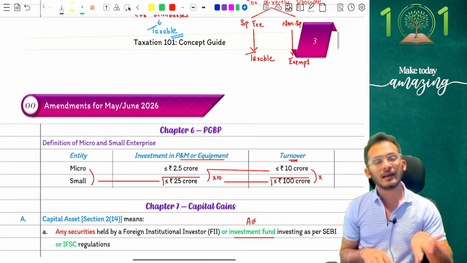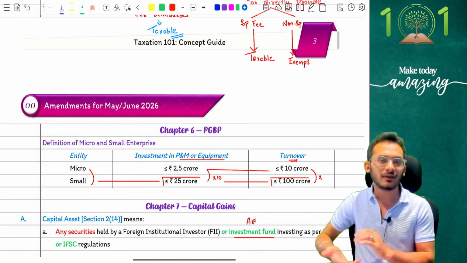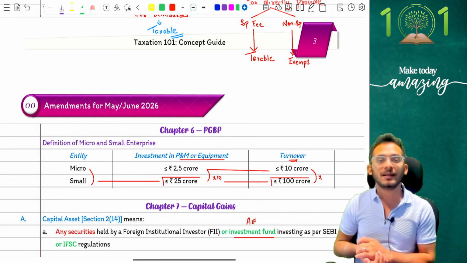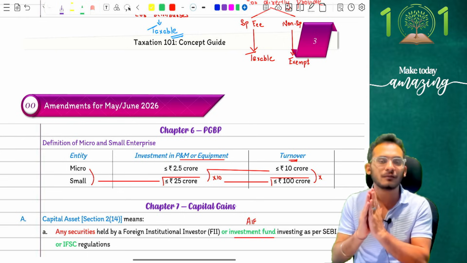On capital gains, it is simple. You have to keep in mind that when it comes to 112, the rate is 12.5%, 112A rate is 12.5% on gains exceeding 1,25,000. 111A is going to be 20%. The rates have been simplified. No more 23rd July conditions and all. One standard rate for your examinations.